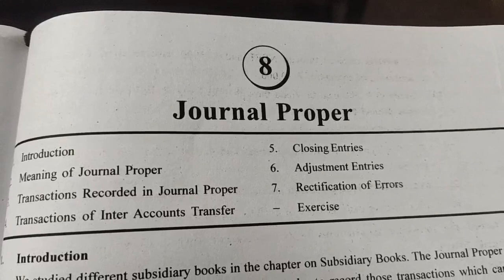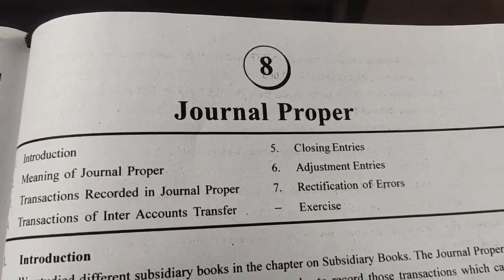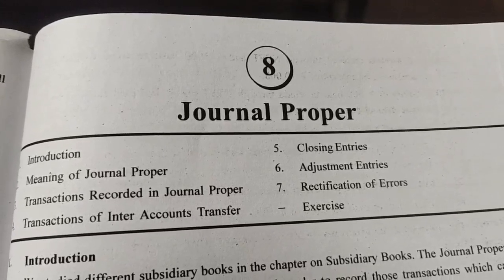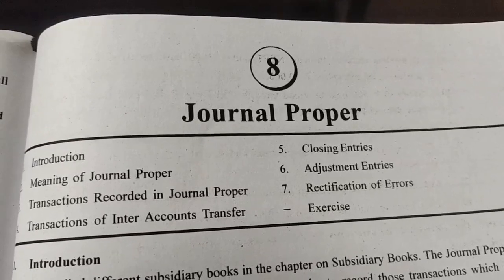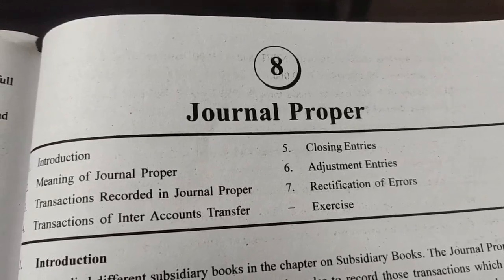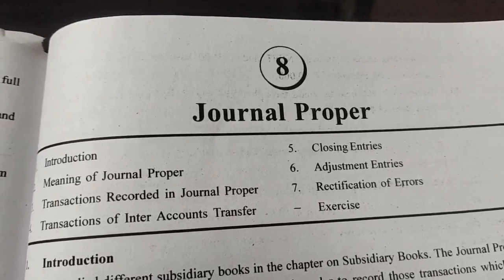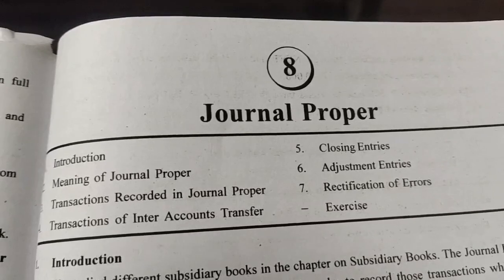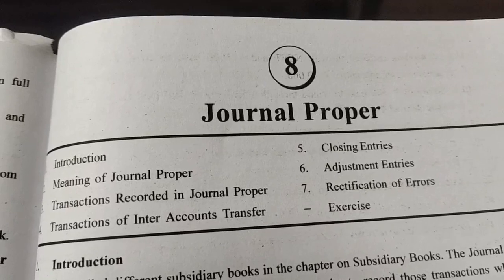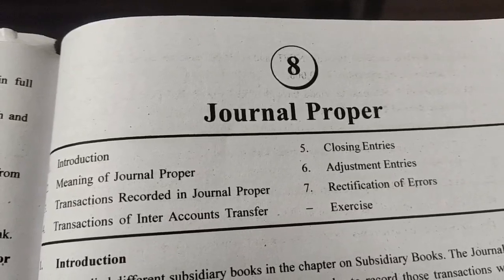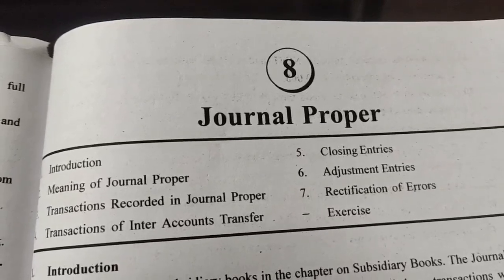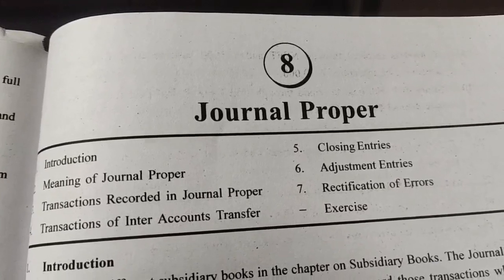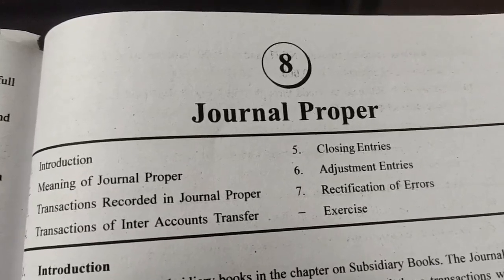Journal proper is also a type of subsidiary book which is kept to record the transaction which cannot be recorded in any of the subsidiary book like purchase book, sales book, purchase return book, sales return book, cash book, petty cash book, or bills receivable book, bills payable book. So those transactions which cannot be recorded in any of the subsidiary book are recorded in journal proper.